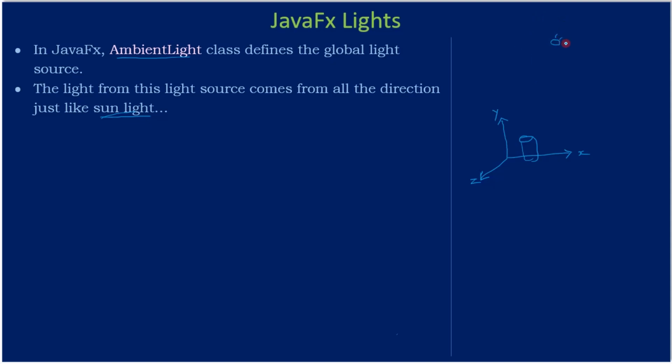That means you can consider that as sunlight, and the sunlight is in a broader scope. Compared to the sunlight, the world will be very small, so all the objects in the 3D world are illuminated by the light source. That means when the light falls on the 3D world, it is available for all the objects.